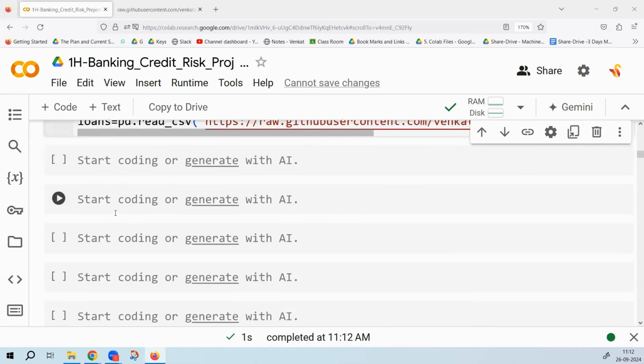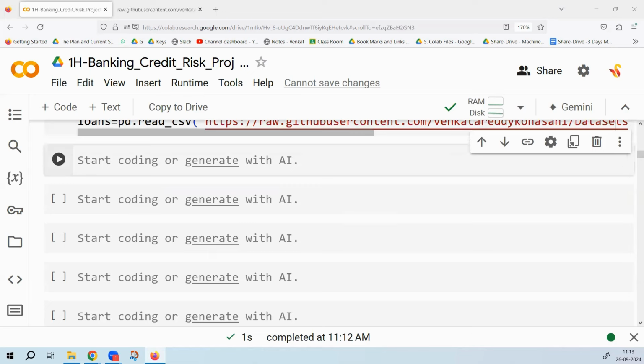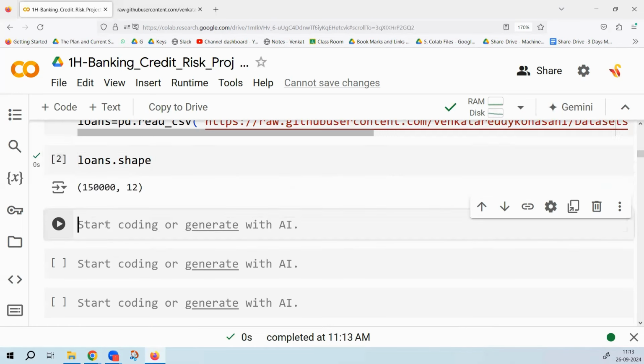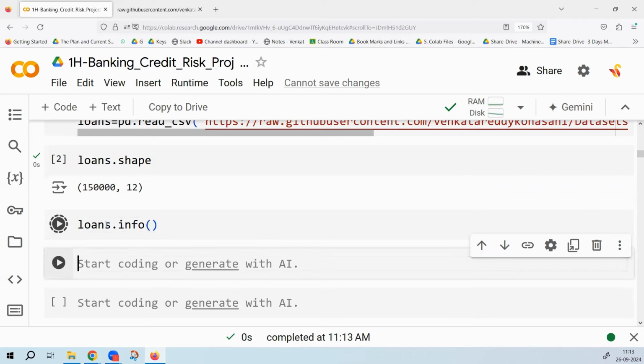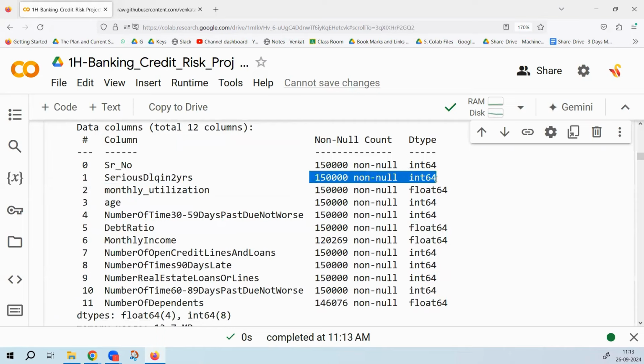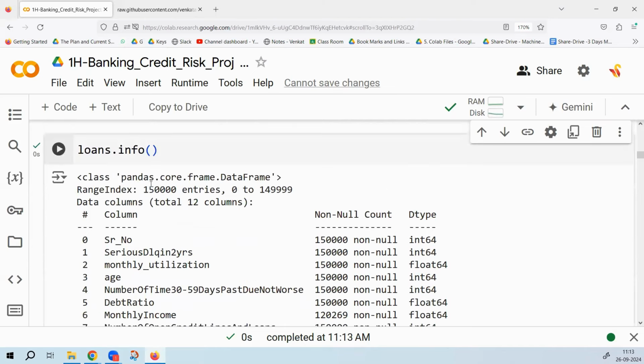As soon as you import the data, what is the command that you're going to use for getting some idea on the data? Can you give me some examples of the commands that we should use immediately after importing the data? Data frame dot shape. That's a good option. That will give us the number of rows and number of columns, right? And then info, data frame dot info. That is also a good option. That will give us, in fact, much more information, like what is each column name, how many non-null values are there. Look at this. Monthly income has some null values, number of dependents have some null values, like that.